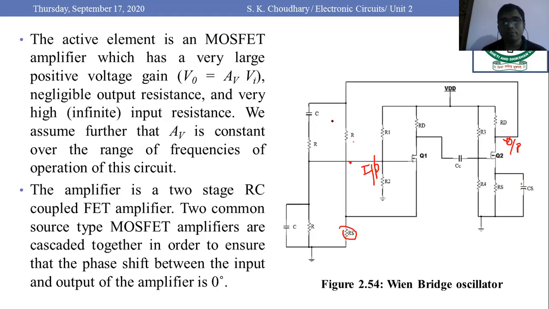To make the voltage gain positive, we have to use a two-stage inverting amplifier. As we are using a two-stage inverting amplifier, the total phase shift is either 0 or 360 degrees. In this way, it follows the Barkhausen criterion.